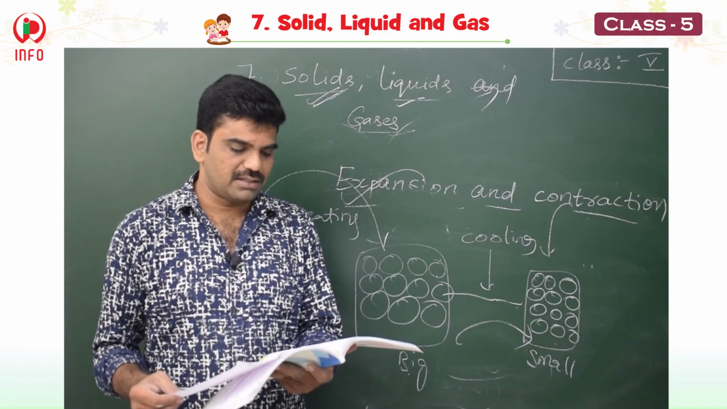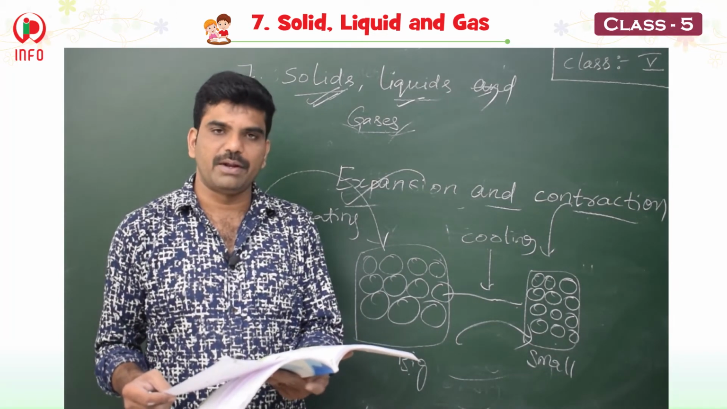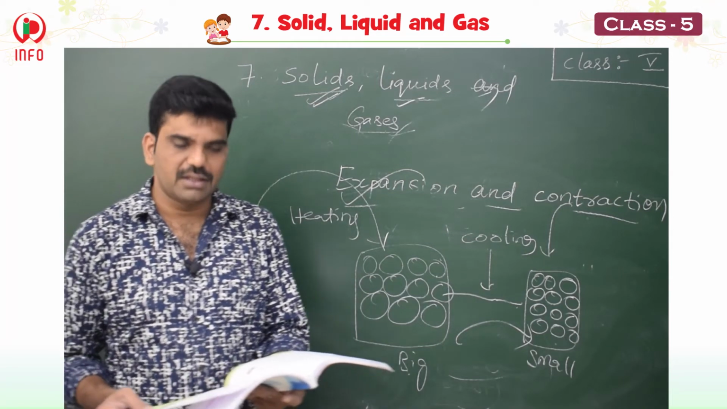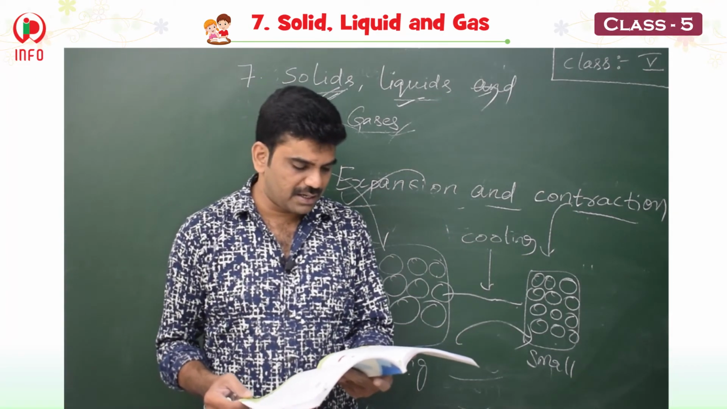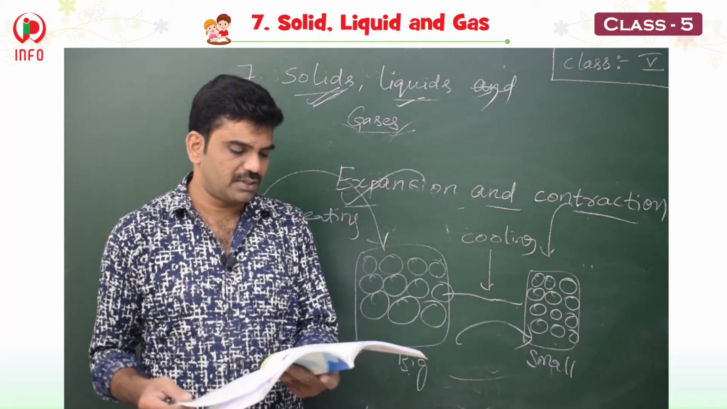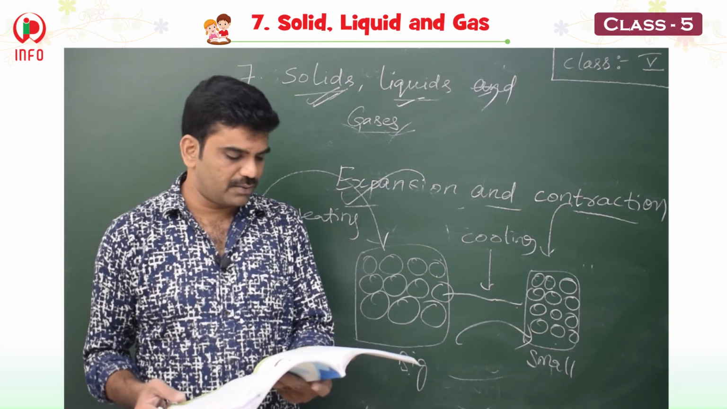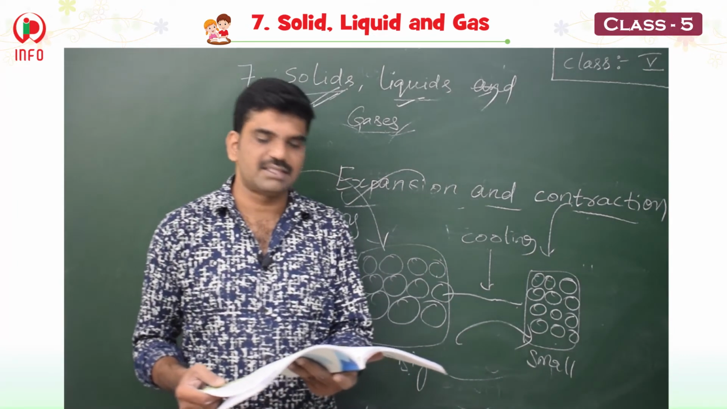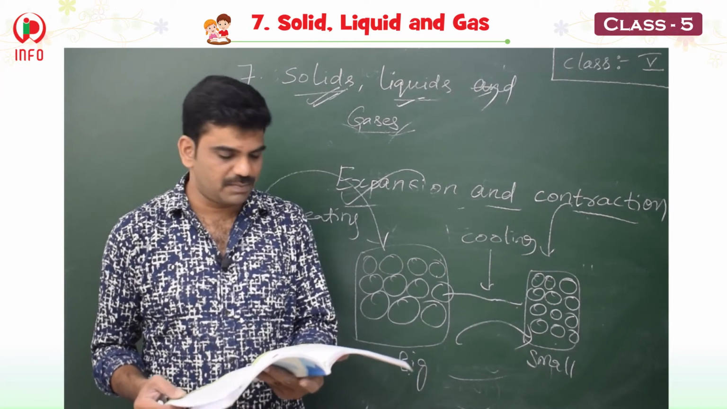In solids, they have strong pull. That means molecules are very close. They have no intermolecular space. Intermolecular space means space between two molecules, or space between the molecules. In solids, okay, the shape is fixed and a fixed volume is present.